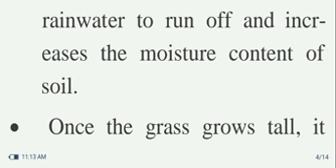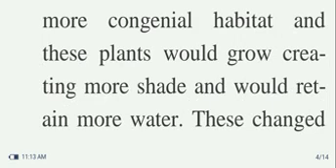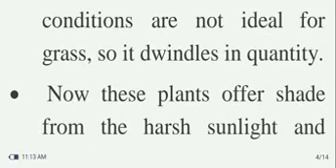Once the grass grows tall, it offers partial shade to plants that may grow between the clumps of grass. Therefore, a second plant species has a more congenial habitat, and these plants would grow, creating more shade and retaining more water. These changed conditions are not ideal for grass, so it dwindles in quality.